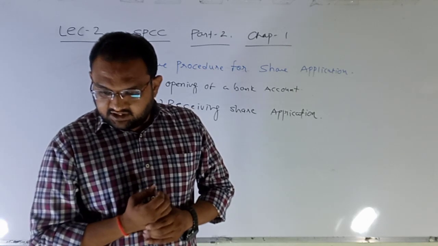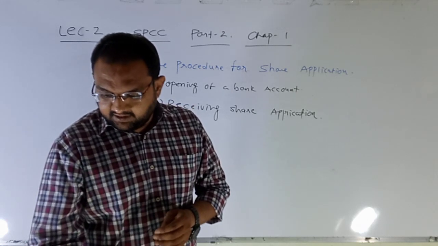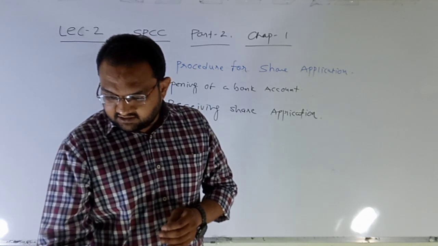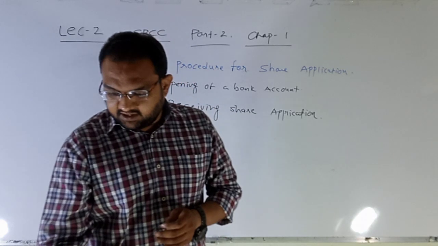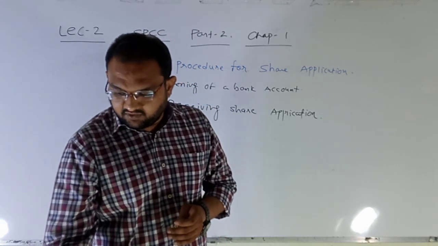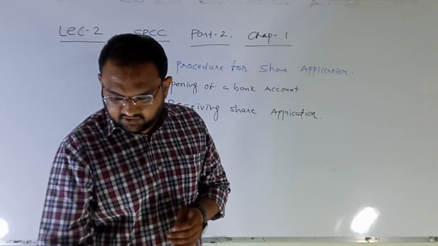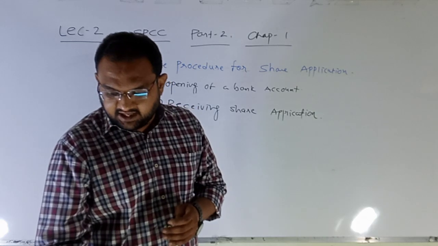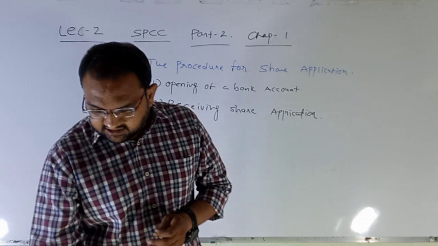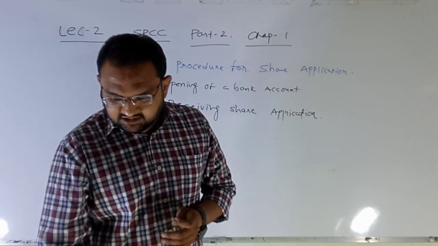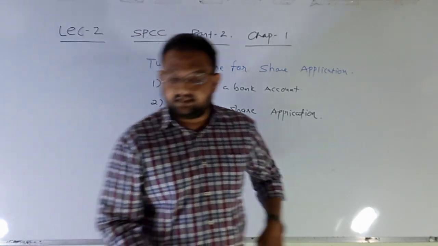Investors will deposit the duly filled in share application form along with all details, signature and a copy of the permanent account number, that is PAN, to brokers, who manage to deposit the application form to the bank recognized for the SBA process, so that the share application money can be blocked in the respective bank account of applicants.